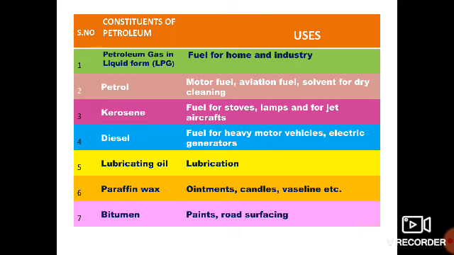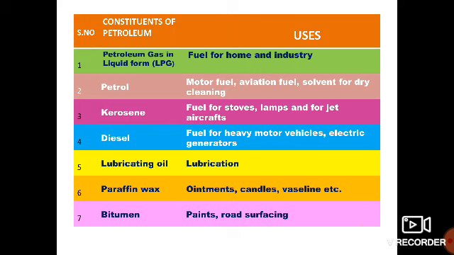Second one is petrol. Petrol is used as a motor fuel and as aviation fuel, and it is used as a solvent for dry cleaning clothes. Third one is kerosene. Uses are fuel for stoves, lamps and for jet aircraft. Diesel is used as a fuel for heavy motor vehicles and in electric generators.